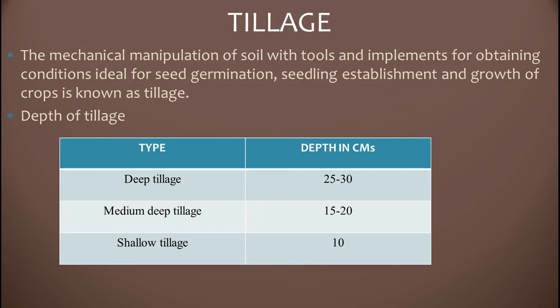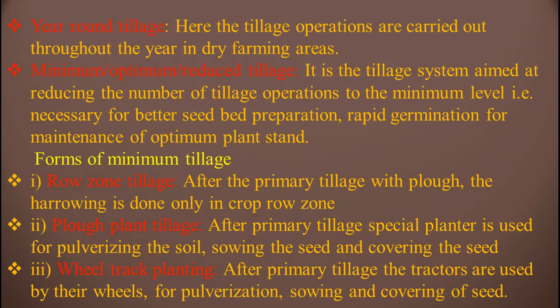Based on the depth of the tillage, there are three types: deep tillage, with a depth of 25 to 30 centimeters, medium deep tillage, 15 to 20 centimeters, and shallow tillage, which is up to 10 centimeters. And year round tillage: here the tillage operations are carried out throughout the year in dry farming areas. The name itself, year round, means throughout the year.